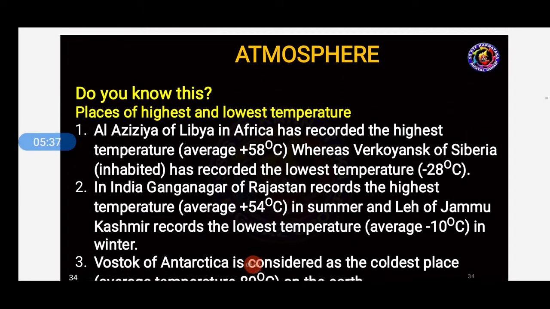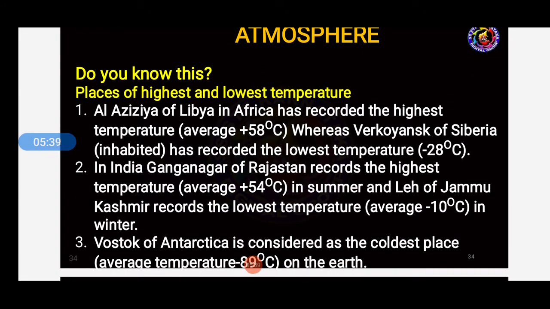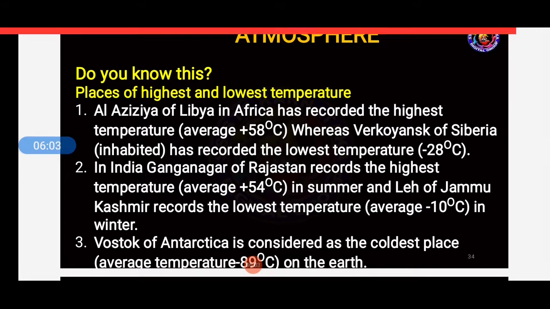So do you know, students, the places of highest and lowest temperature? Let us see which are the places which have high temperature and which are the places which have low temperature. Okay, Al Azizia of Libya in Africa has recorded the highest temperature, average plus 58 degrees Celsius, whereas Verkhoyansk of Siberia has recorded the lowest temperature, minus 28 degrees Celsius.